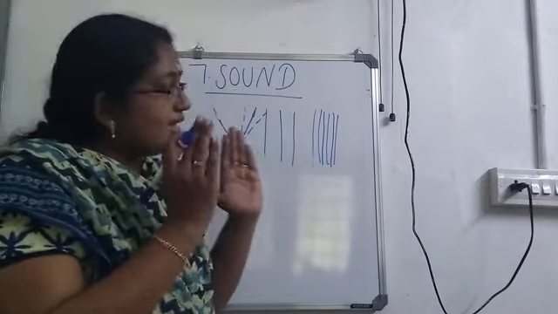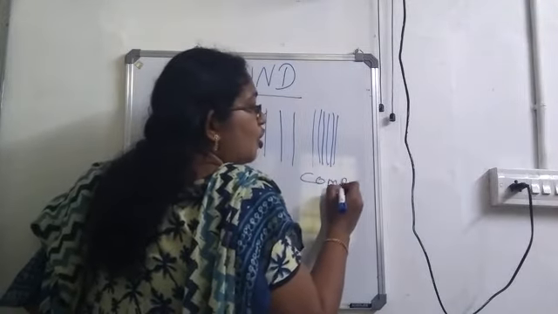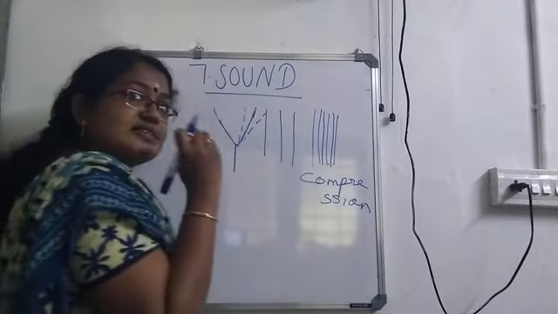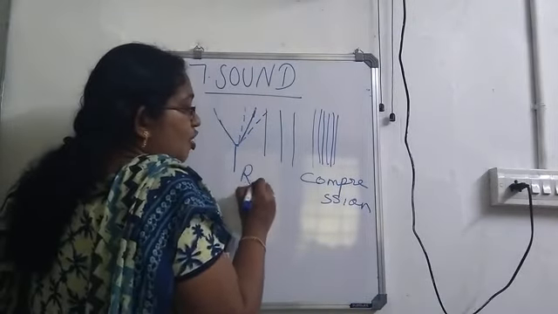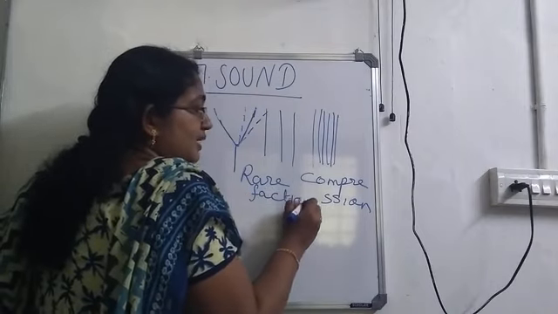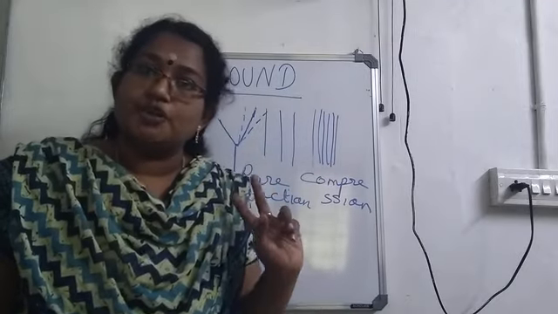The region where the air molecules get compressed together, we will call compression. And where they get released can be called rarefaction. Okay. So once again I'll tell you, I have taken a tuning fork.